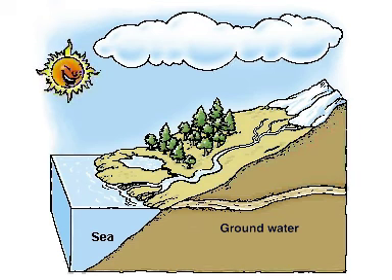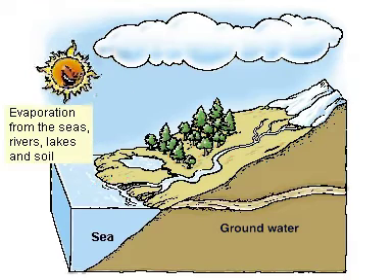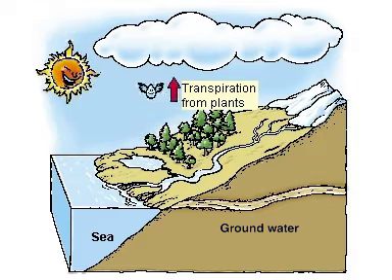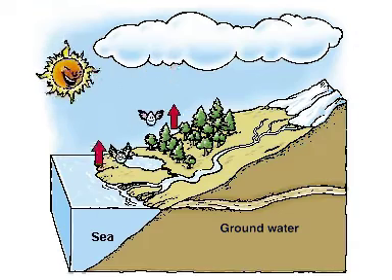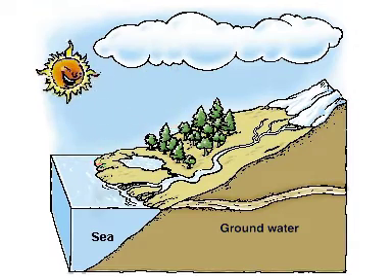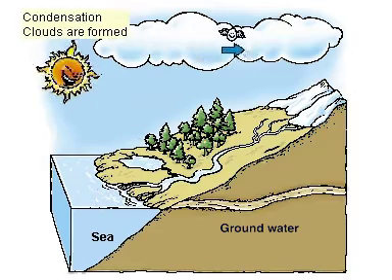When the sun heats the ground, the water in the seas, rivers, lakes, and soil is evaporated and becomes water vapor. It is called evaporation. The water in plants is also transpired from leaves to the atmosphere. This process is known as transpiration. Both processes add water vapor to the air. This increases the air humidity.